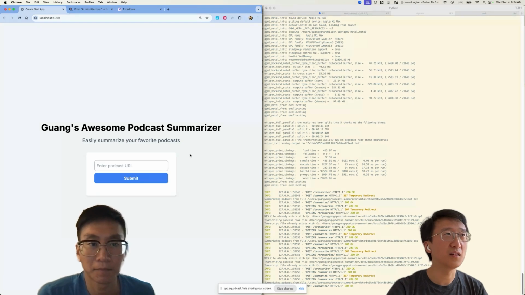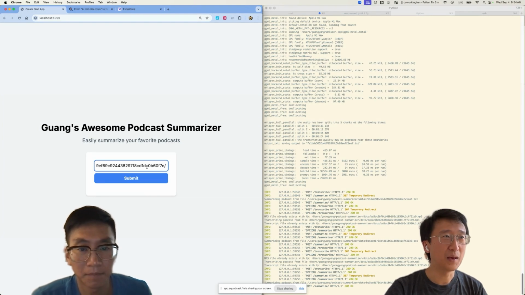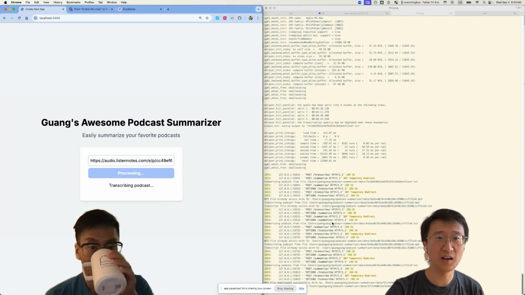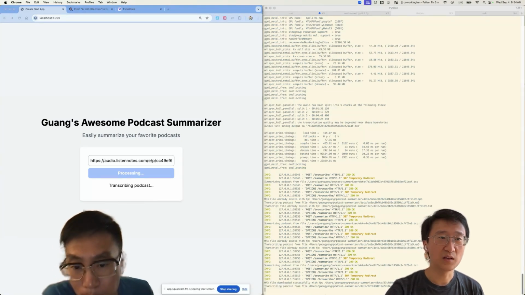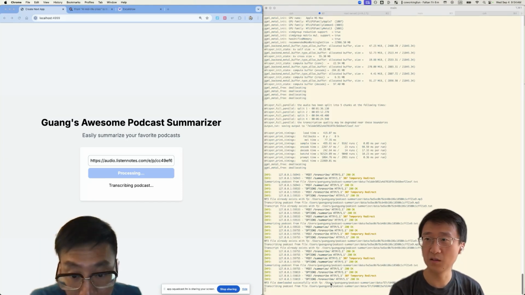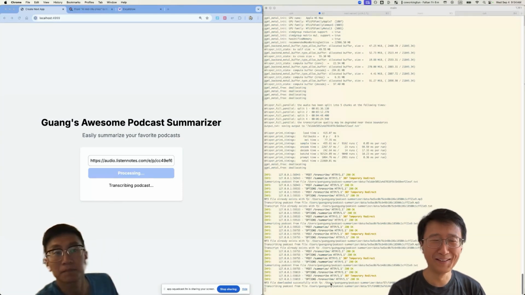And then here I have my little summarizer. We paste in the link, hit submit. On the right side, I have the logging pulled up. So you can see that it's doing download first, and then now it's trying to transcribe it. This is calling out to Whisper C++. And now we play the waiting game.